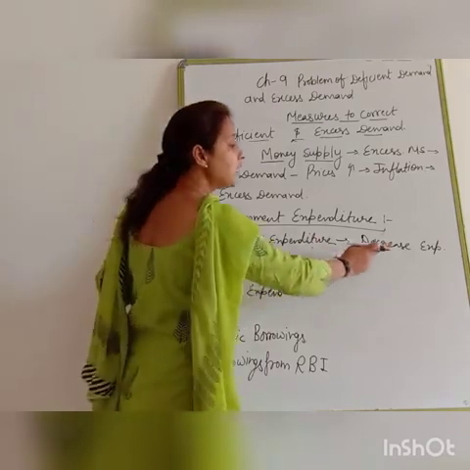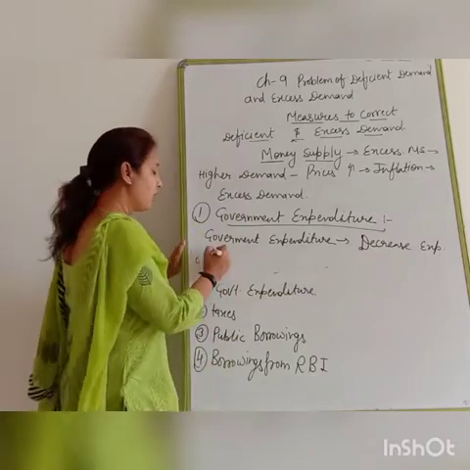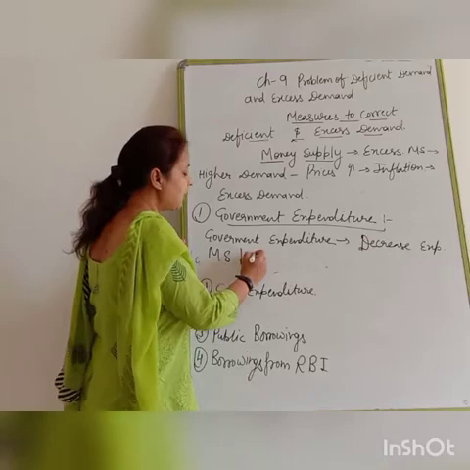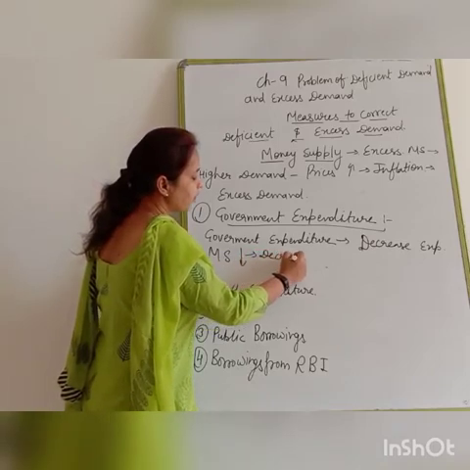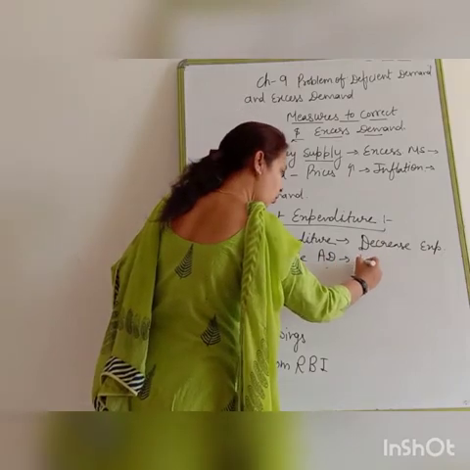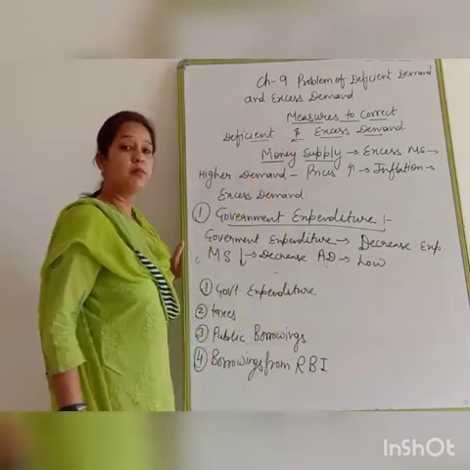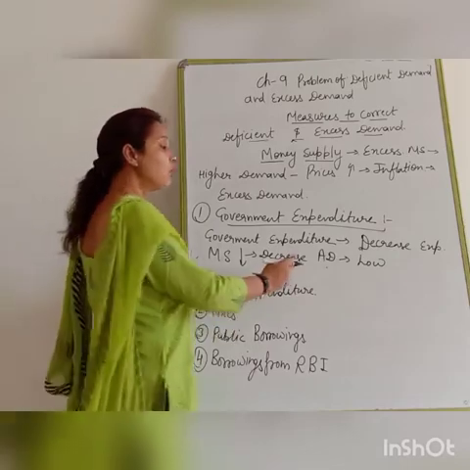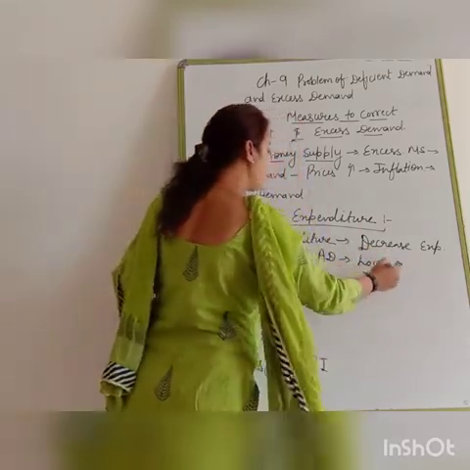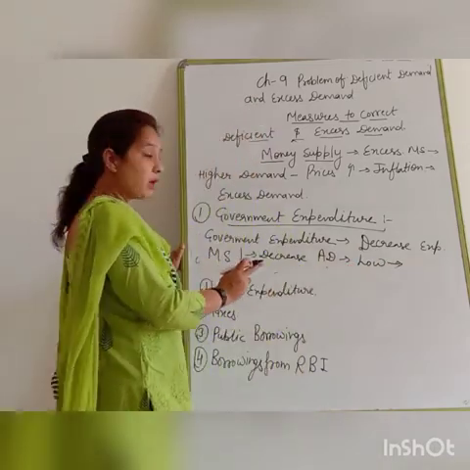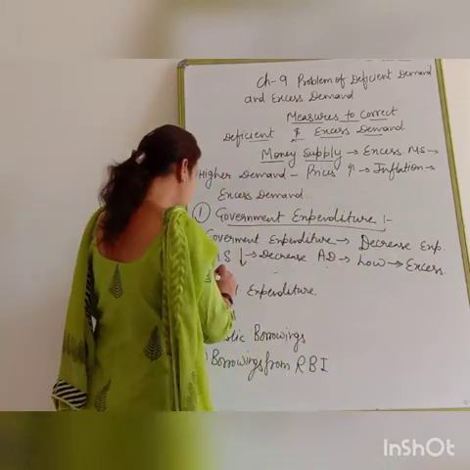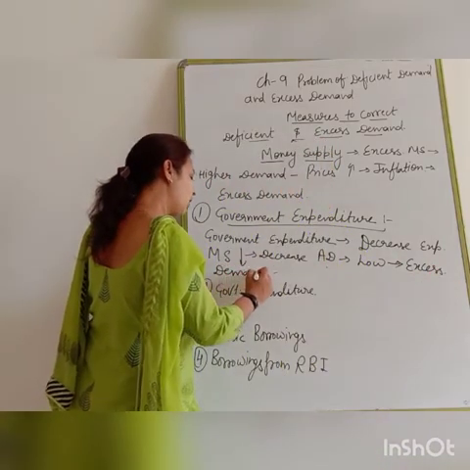Due to decreased expenditure, money supply will decrease. Because of the decrease in money supply, aggregate demand will decrease. Due to the decrease in aggregate demand, excess demand will be corrected.